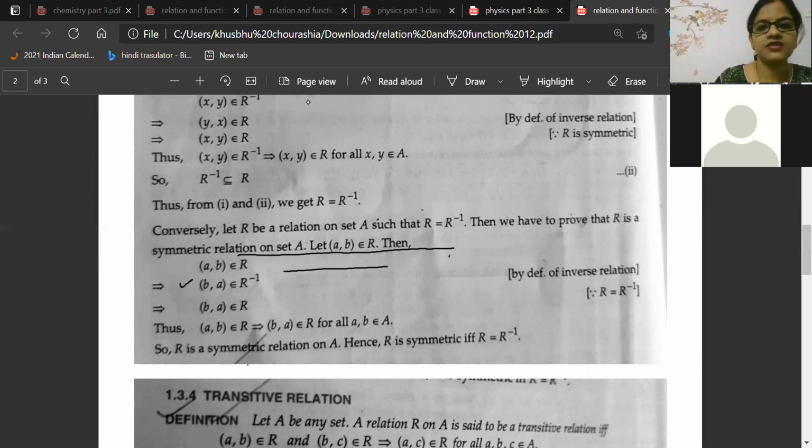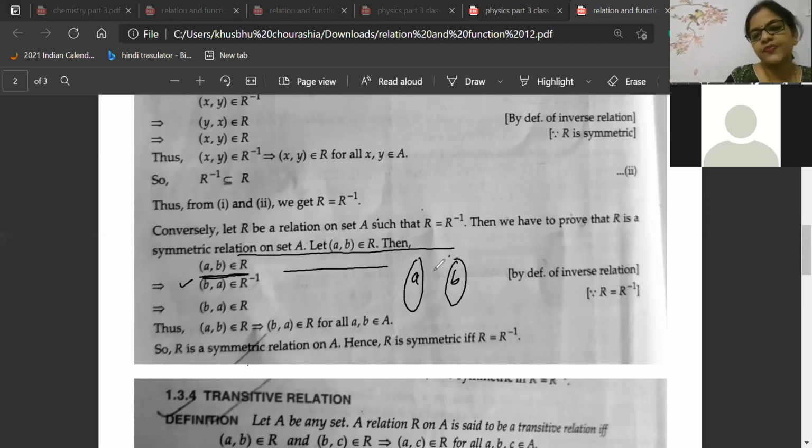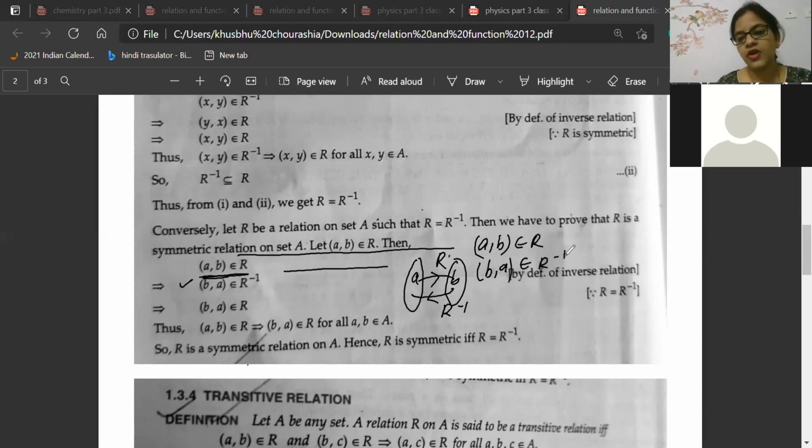One more time I'll explain this one. I went fast for this one. Look here. AB belongs to R. Then what will belong to R inverse? BA. If AB belongs to R, then 100% BA will belong to R inverse.